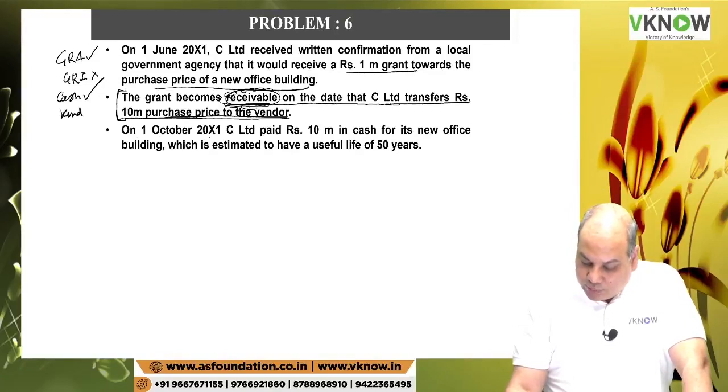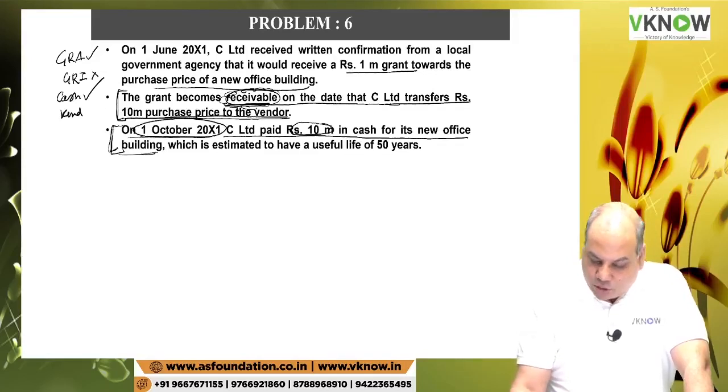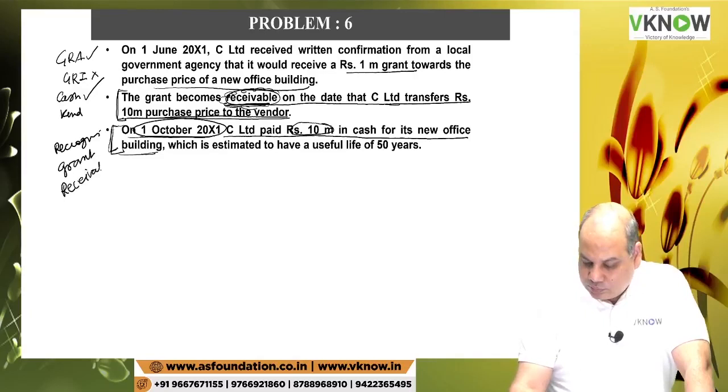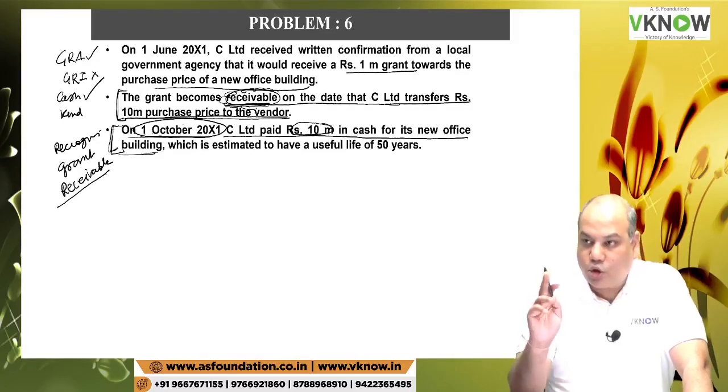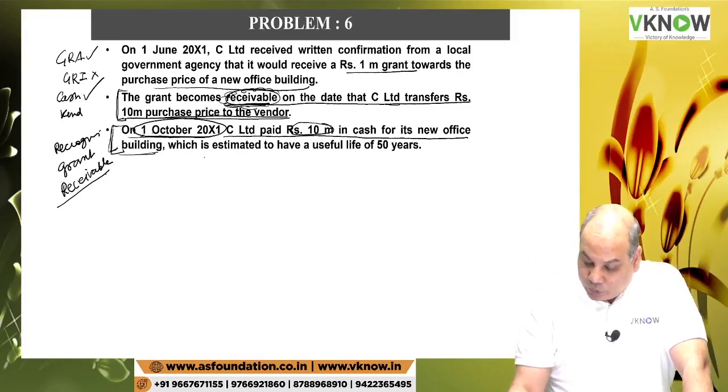On 1st October 20x1, C paid rupees 10 million in cash for the new office building. So this is the date when you transfer 10 million to the vendor. So this is the date, that is 1st October, that you are going to recognize grant receivable. On accrual basis we can recognize. Government grant receivable 1 million will be recognized on 1st October, not on 1st of June, okay, which is estimated to have a useful life of, oh my god, 50 years.